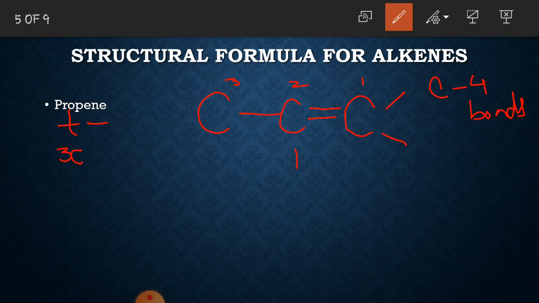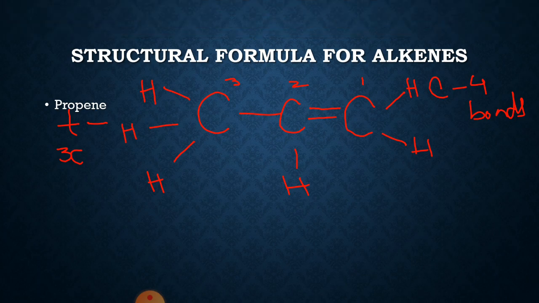Now look at carbon number 3. Only 1 bond of carbon number 3 is drawn. So we will draw 3 more bonds for carbon number 3. Now write a hydrogen atom at the end of each of the drawn bonds. Now this is your structure of propene. This is how the structural formula for propene is written.